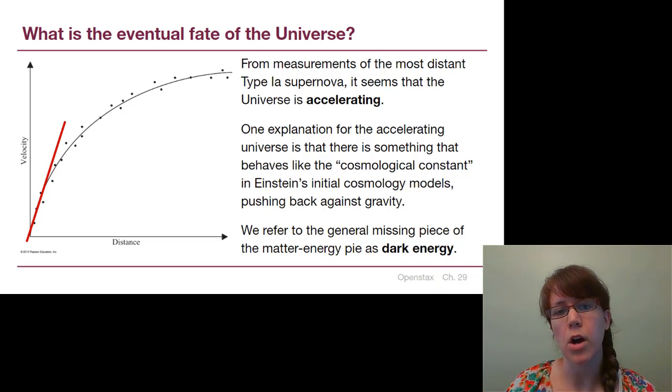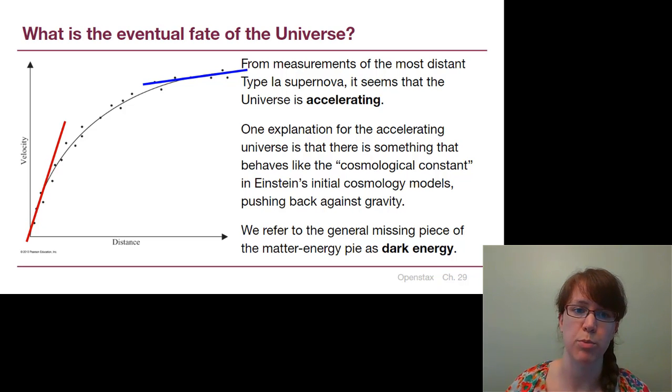The trick is, and on this diagram it's been greatly exaggerated, if we look at further and further away objects, they have a different slope to their line through those points because of this kind of curved shape.